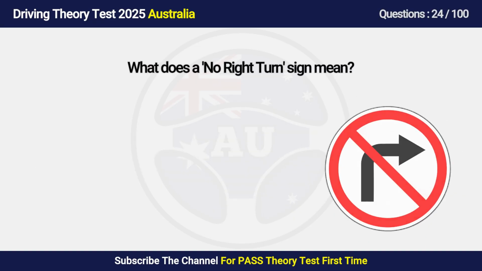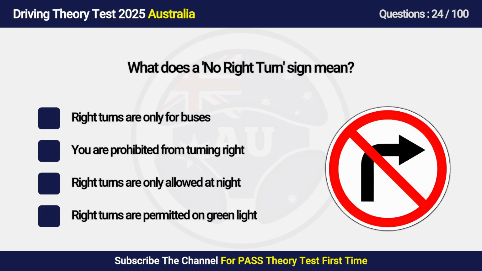Question 24. What does a no right turn sign mean? A. Right turns are only for buses. B. You are prohibited from turning right. C. Right turns are only allowed at night. D. Right turns are permitted on green light.